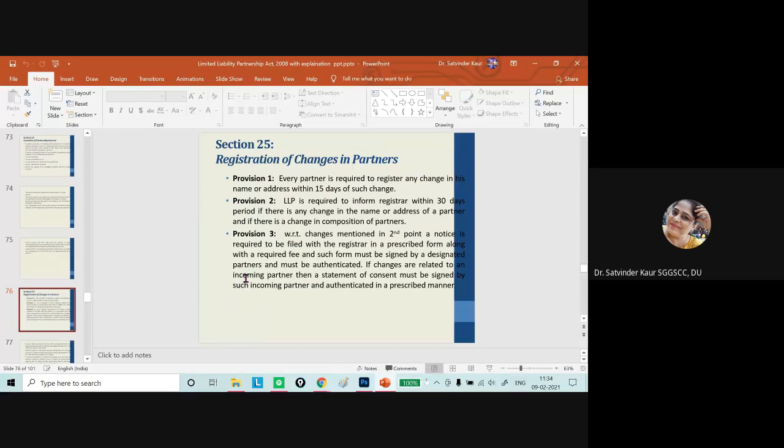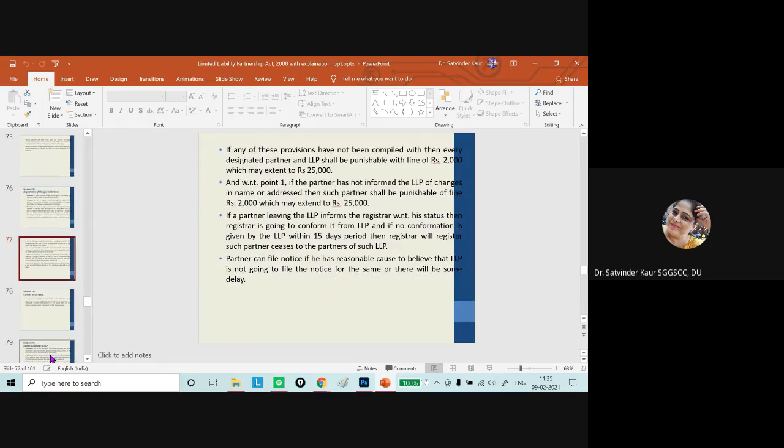And if at any point the change is not being given or there is any issue, then the incoming partner must be given in the organization, and the authenticity of the particular partner should be given.